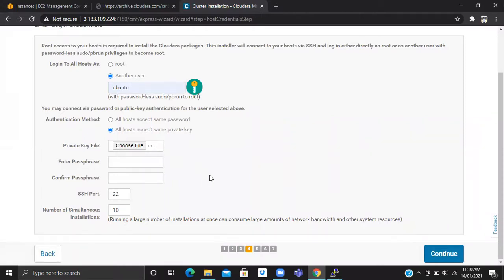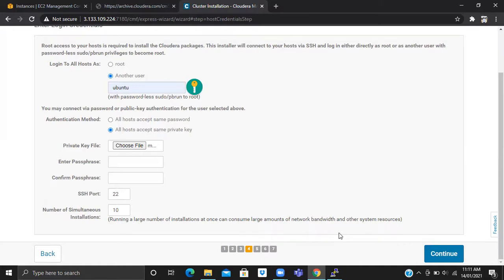So what is this number of simultaneous installations? On how many instances will it install at once? Cloudera Manager will install everything at once. I think that's what it means. Suppose there are 15 processes, so it will run simultaneously at least 10, minimum 10.